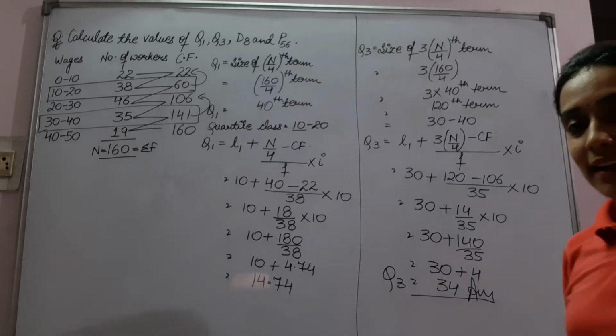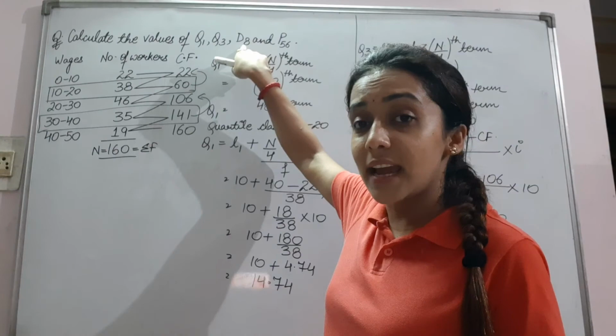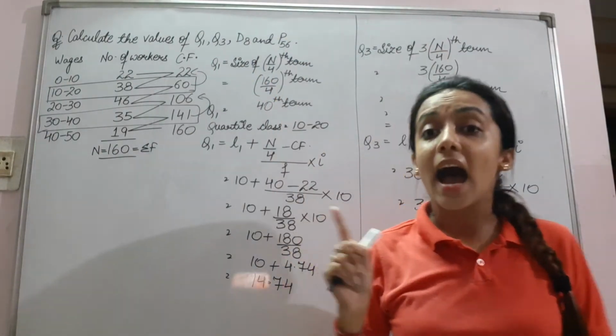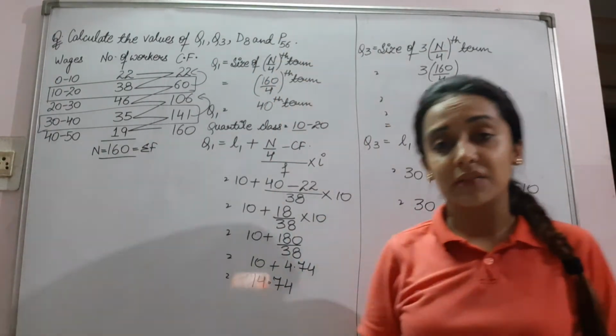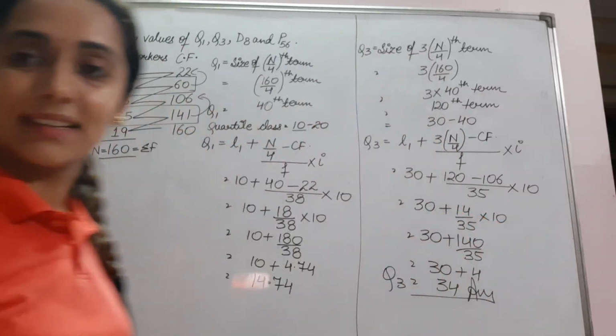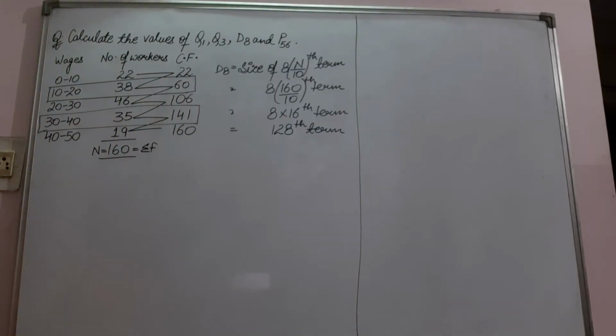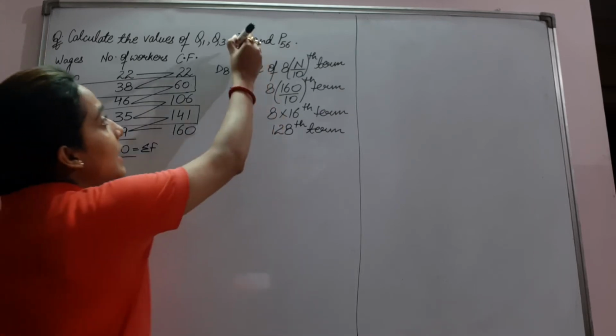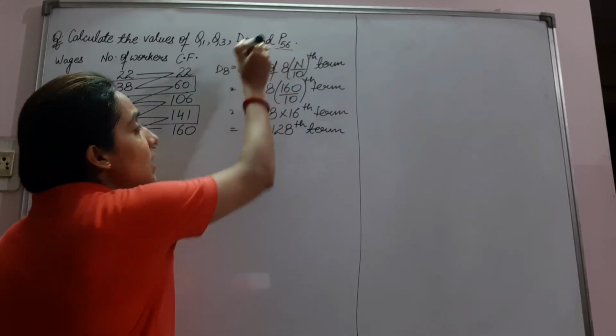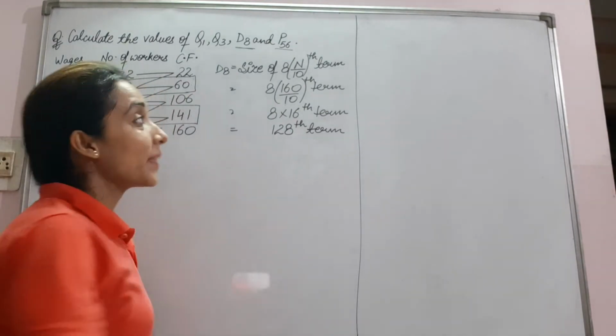Clear? Next, what we have to calculate? D8 as well as P56. In the same question we have to calculate D8 and P56.